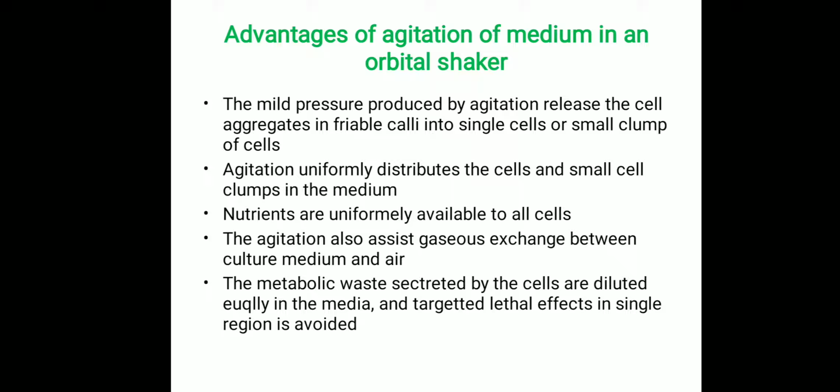So continuous agitation over an orbital shaker has several advantages. First, the mild pressure produced by the agitation will release the cell aggregates in the friable calli into single cells and small clumps of cells. Second, the agitation uniformly distributes the cells and small cell clumps in the medium. Third, the nutrients are uniformly available to all the cells.